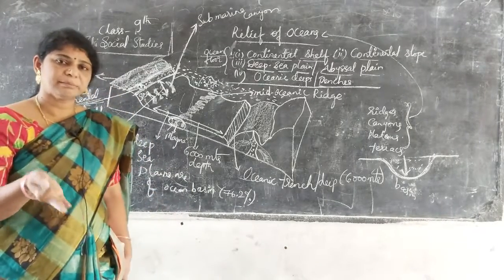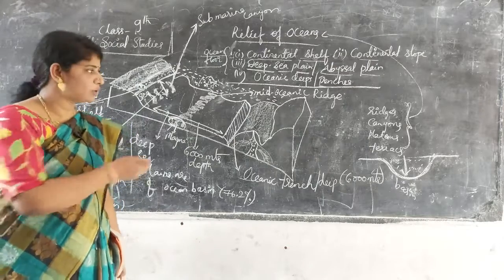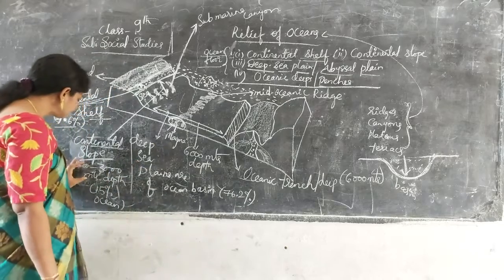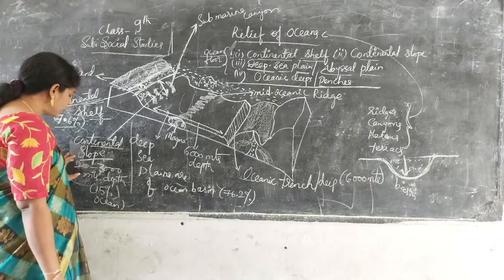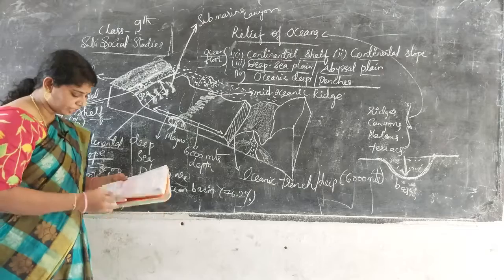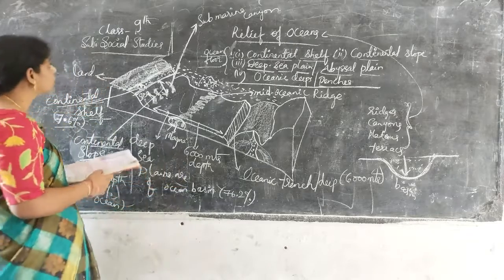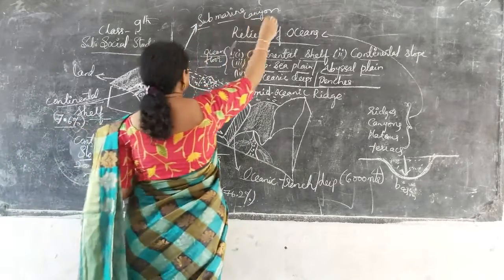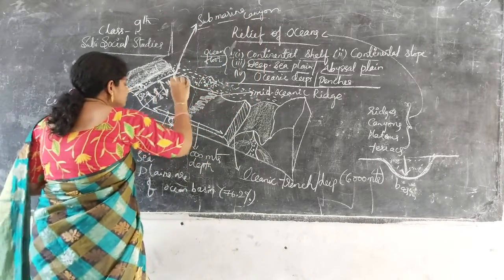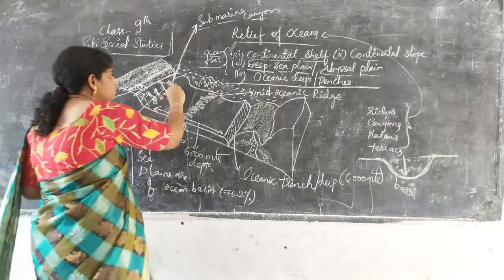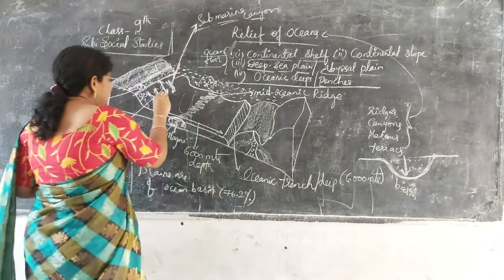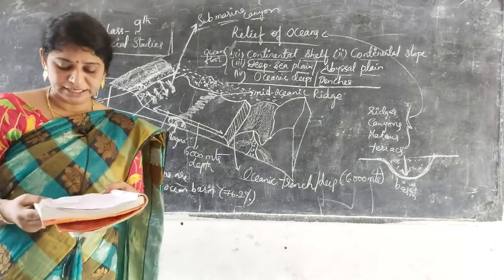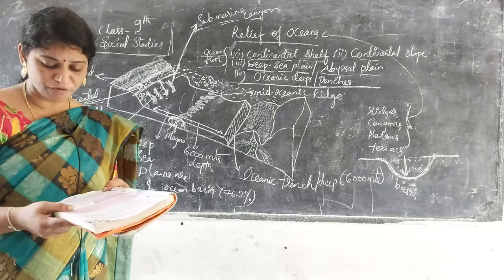Actually the sea is just like a basin, and round the sea completely it has a slope; only one part we have taken. That depth is from 200 to 3000 meters. In this continental slope we have submarine canyons also, like this. These are just like trenches, which we call submarine canyons, and they emerge in the continental slope.